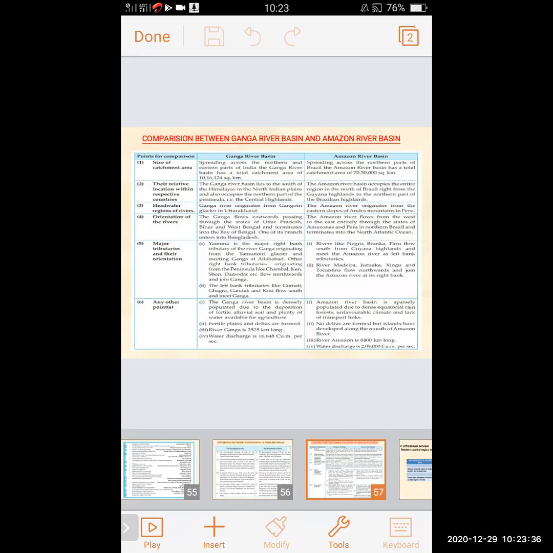Fertile plains and deltas are formed. River Ganga is 2,525 kilometers long and its water discharge is 16,648 cubic meters per second.